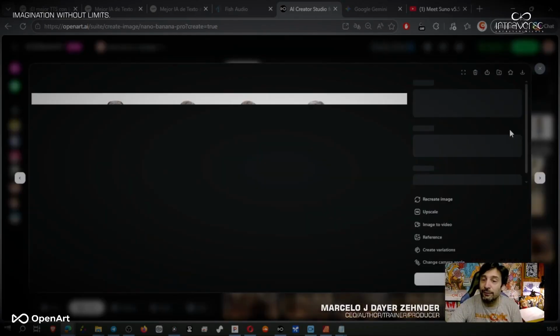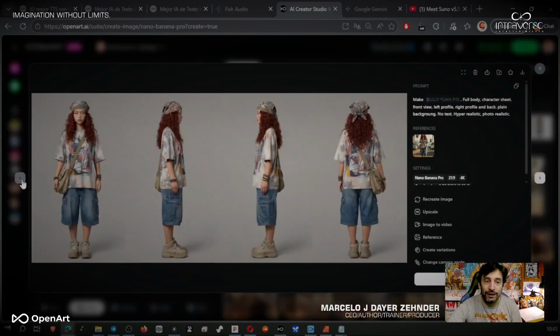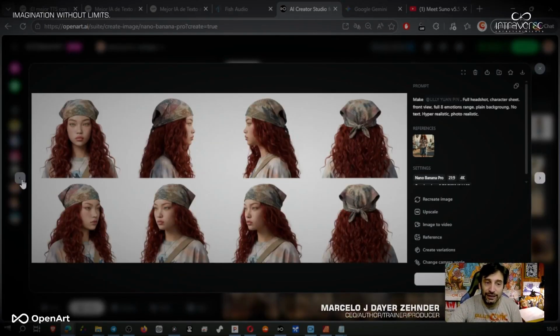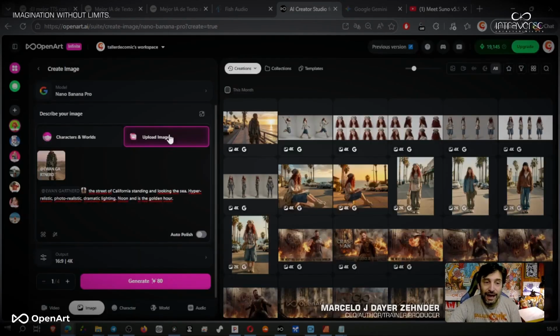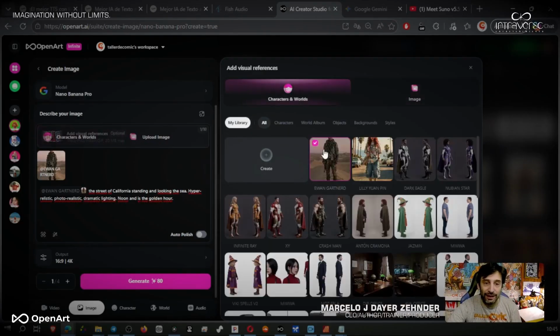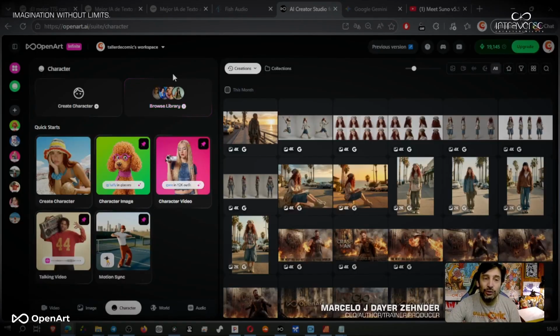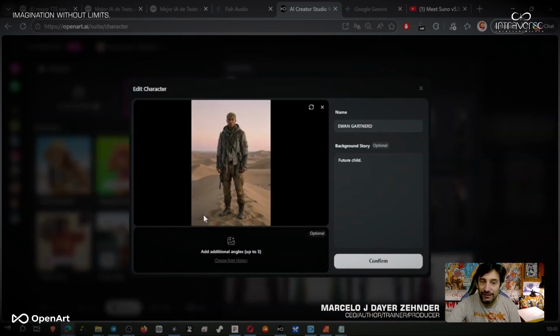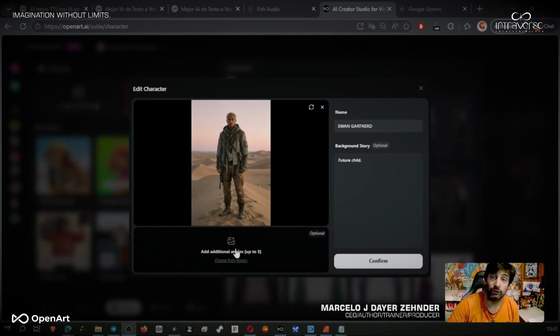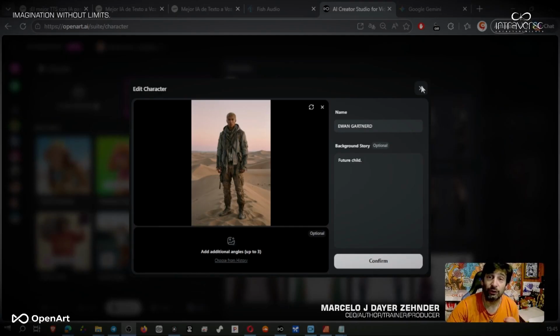Once you have this, my recommendation is that you create character sheets with all the different stages. What for? So that, based on that, now you go to the character section, and I go to the character library. This little gear here lets me make changes. So you can look for the images you made with all the options: front, profile, left profile, right profile, and use them to update the character, hit confirm, and then you'll have a much more accurate character.